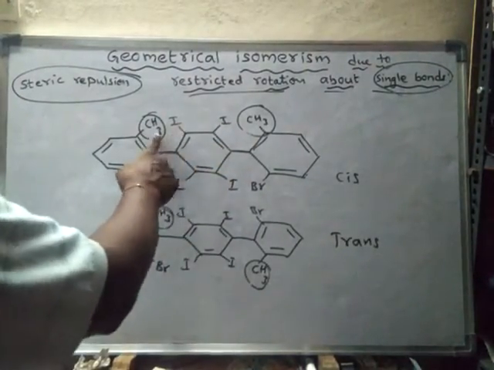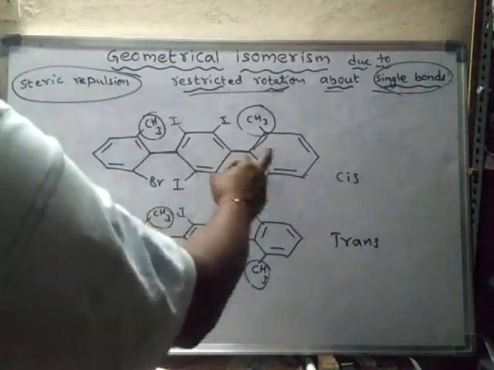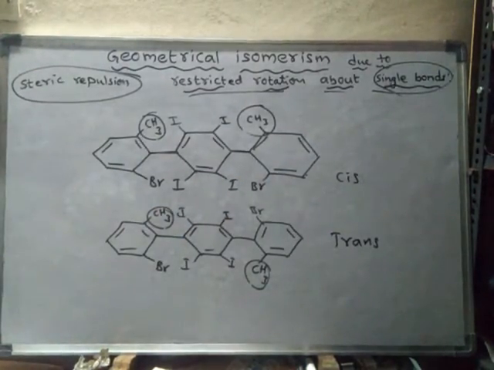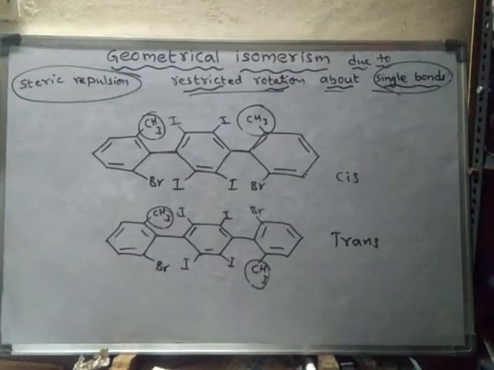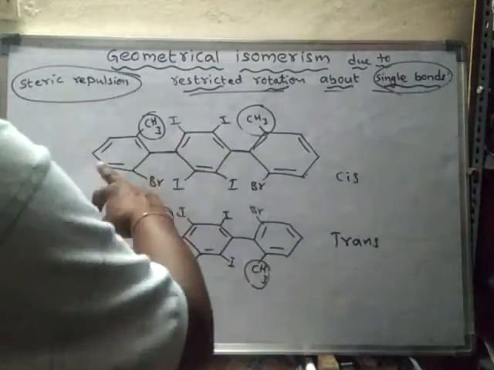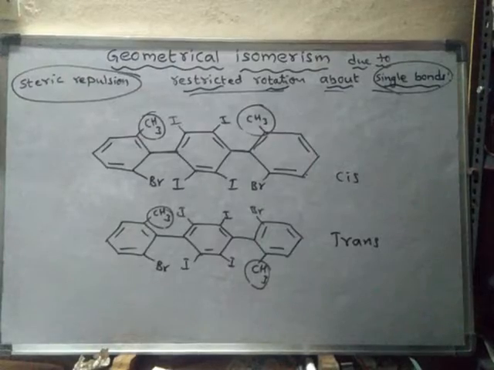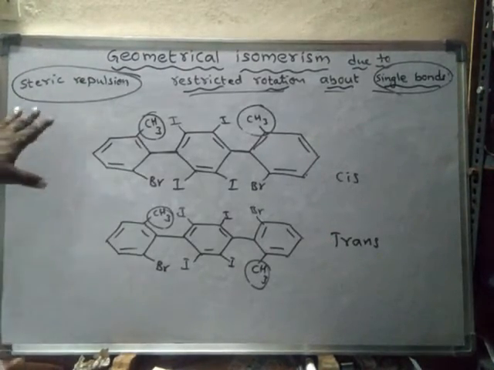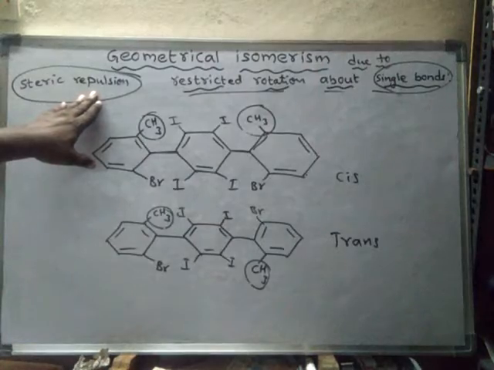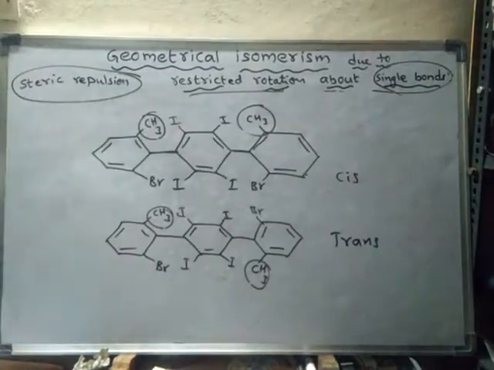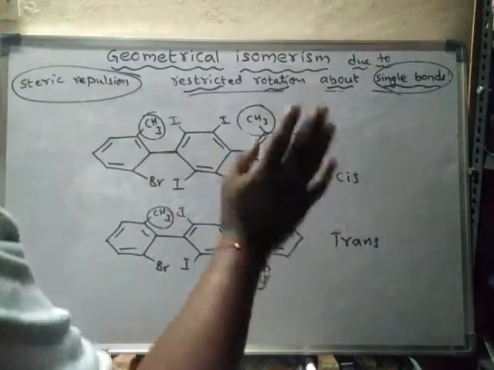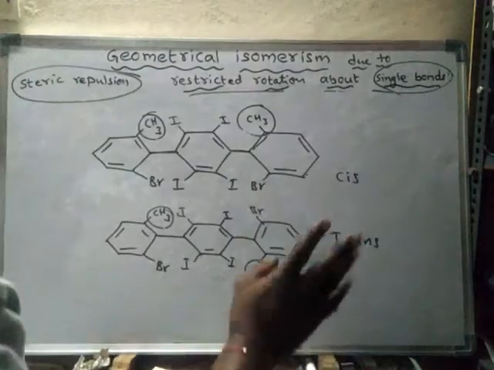As a result, the outer rings remain in the same plane, whereas the middle ring remains perpendicular to the other two, the outer rings. So here steric repulsion makes the rotation about the single bond restricted rotation. Hence the cis form remains as cis form only, and the trans form remains as trans form only.